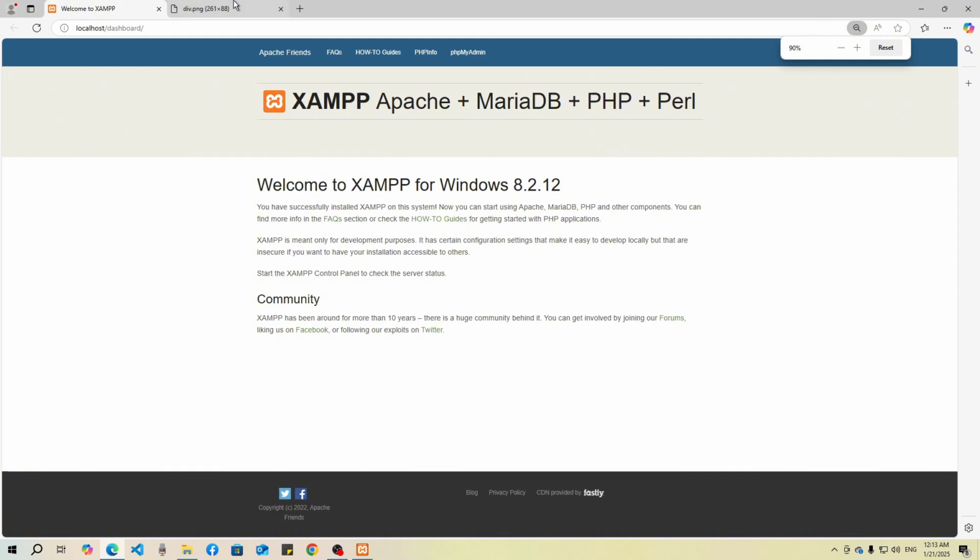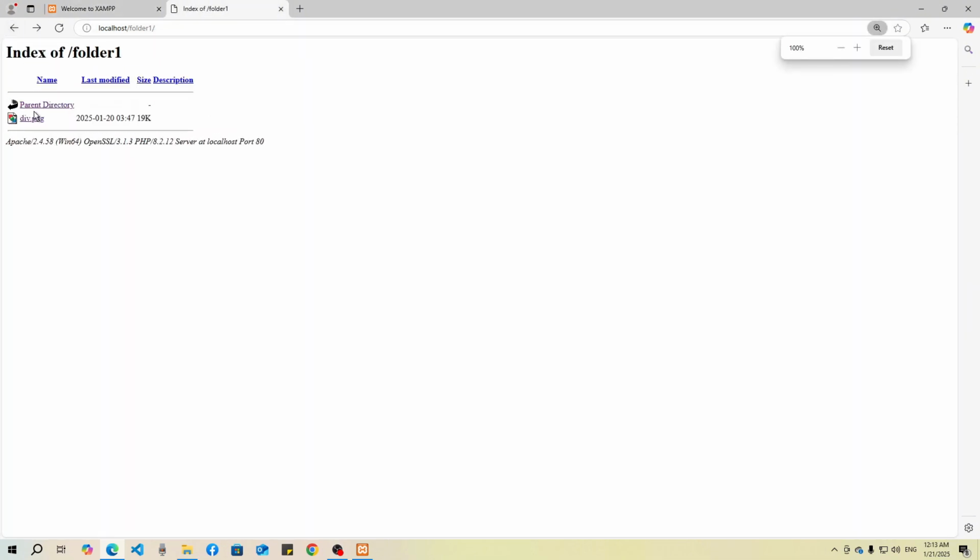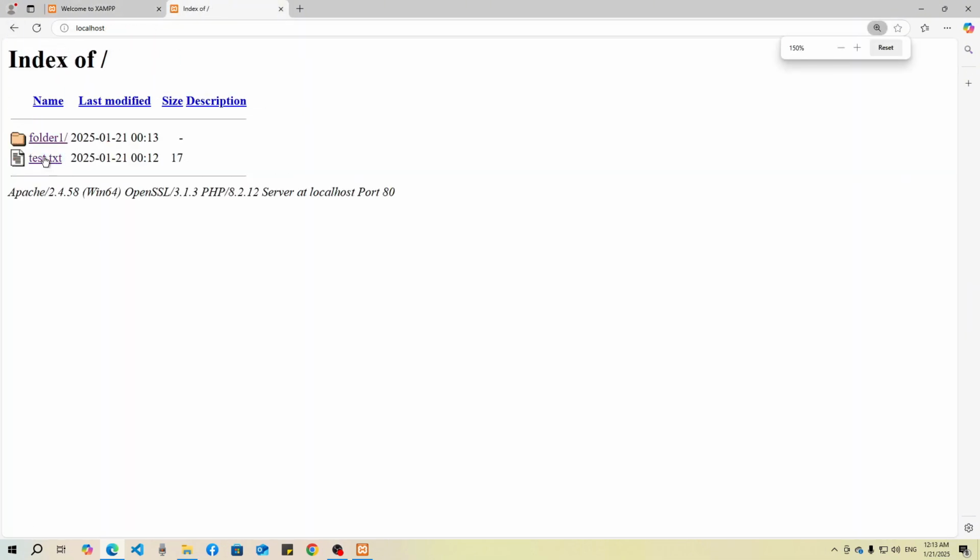And now you can create another file also. Let's say I want to create an HTML file.